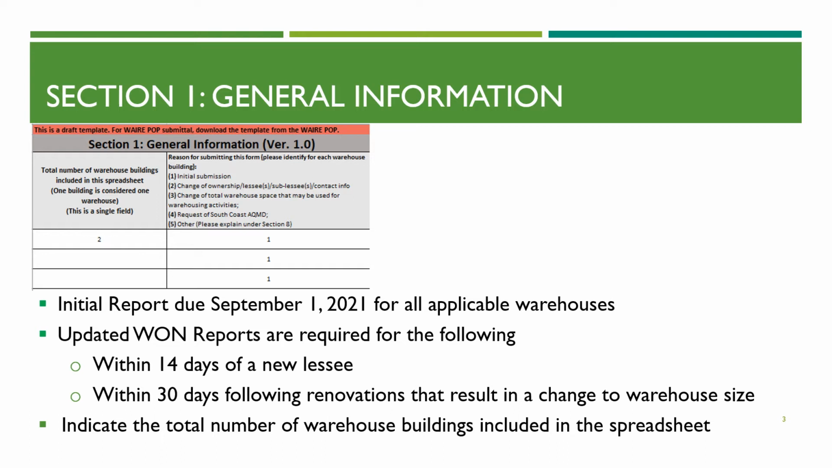Section 1 addresses general information. For this example, the warehouse owner has 2 warehouse buildings, one with 2 lessees and the other with 1 lessee. Column 1 is where the warehouse owner would report how many warehouse buildings are being reported on this WAN Spreadsheet Template. This is a single entry cell where the warehouse owner would report 1, 2, or 3 warehouse buildings they are reporting. The columns that follow may repeat similar information for shared warehouse buildings, owners, and lessees.